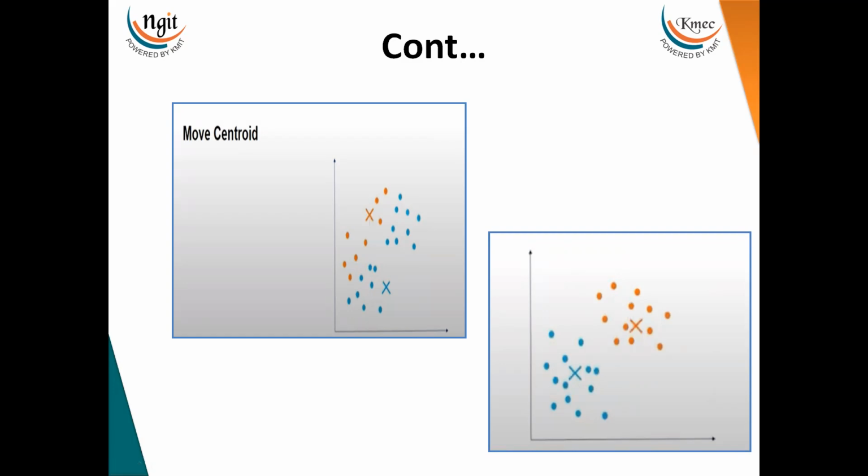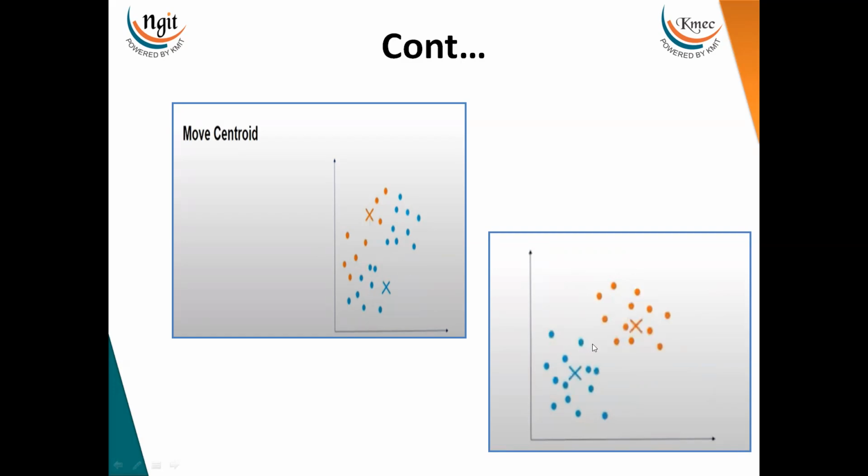When I repeated the same task, my clusters changed. This is one cluster which I found, and all the data points belong to this cluster, and this is another cluster, and all the data points belong to it. You can see that the clusters here are far better than the previous ones.